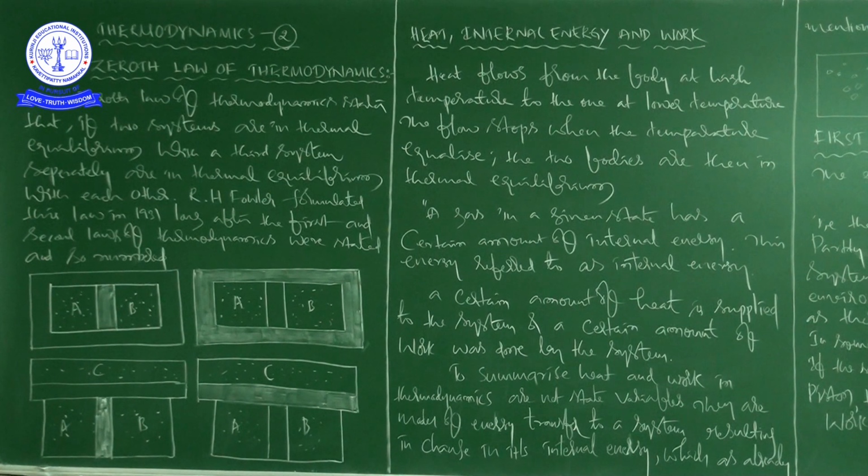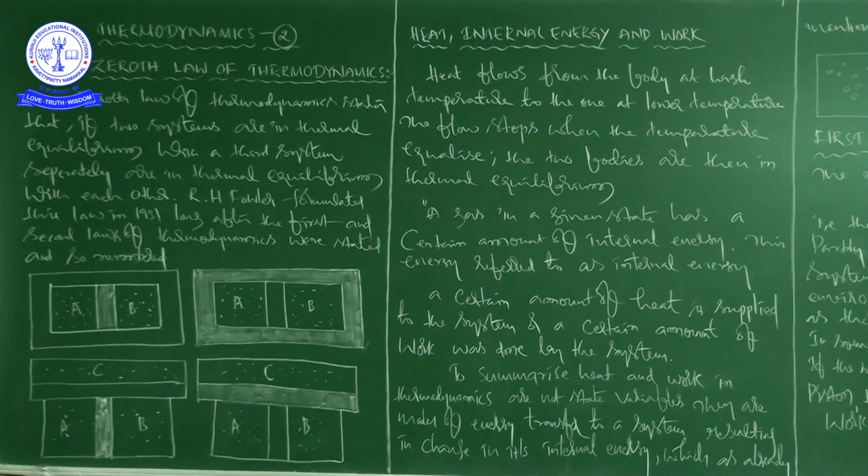Experience shows there are two ways of changing the state of the gas. One way is to put the cylinder in contact with a body at a higher temperature than that of the gas. What will happen? The temperature difference will cause a flow of energy from the hotter body to the gas, thus increasing the internal energy of the gas. This is one way.